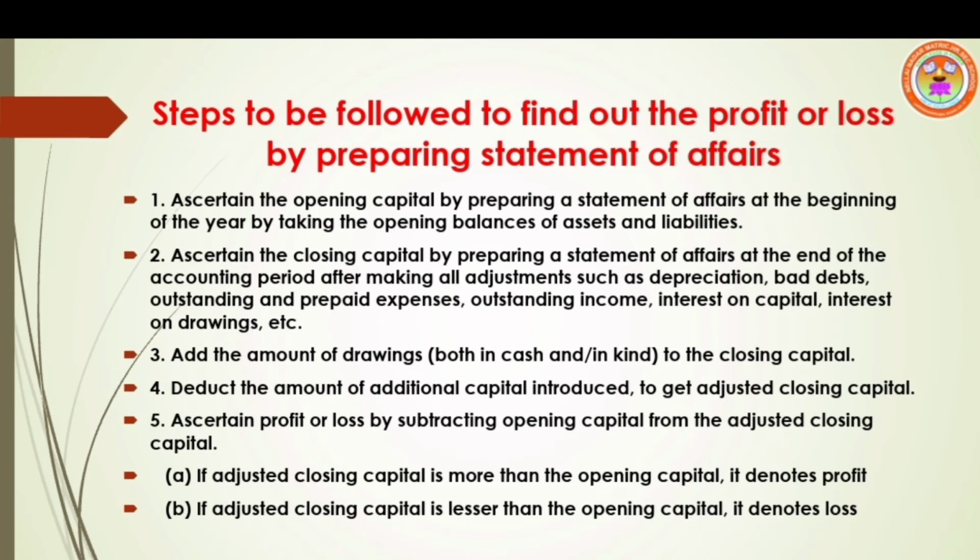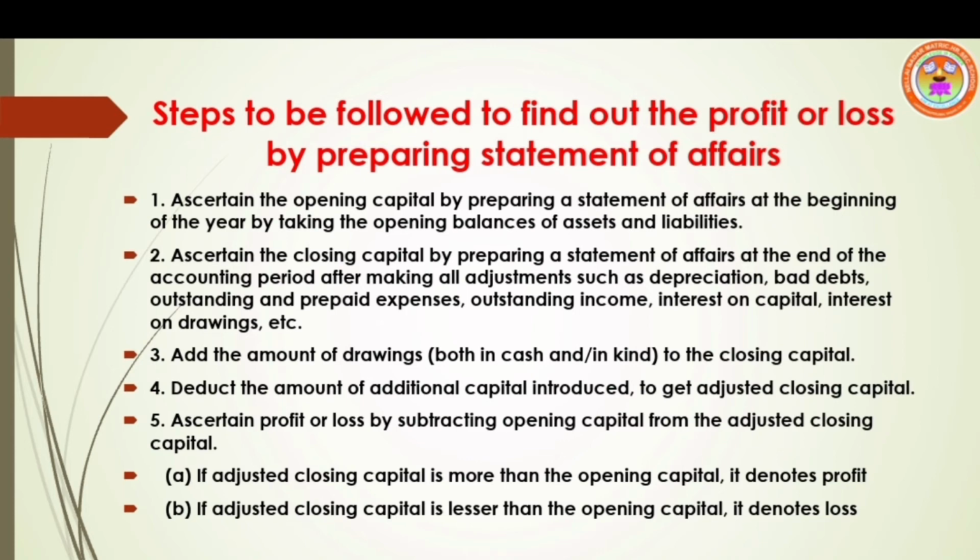The difference between assets and liabilities is called opening capital. Step 2. Ascertain the closing capital by preparing statement of affairs at the end of the accounting period, after making all adjustments. Adjustments may be in the name of depreciation, bad debts, outstanding and prepaid expenses, outstanding income, interest on capital and interest on drawings.